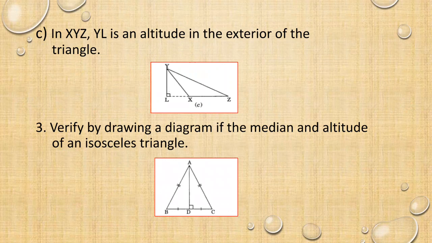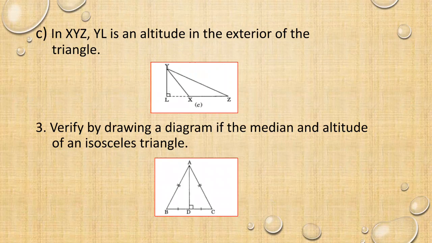So first we are drawing a perpendicular line YL outside. After that we are joining the base. XZ is a base. YL is a perpendicular line. We are joining LX. Now you are having YL as an exterior altitude. Next sum.